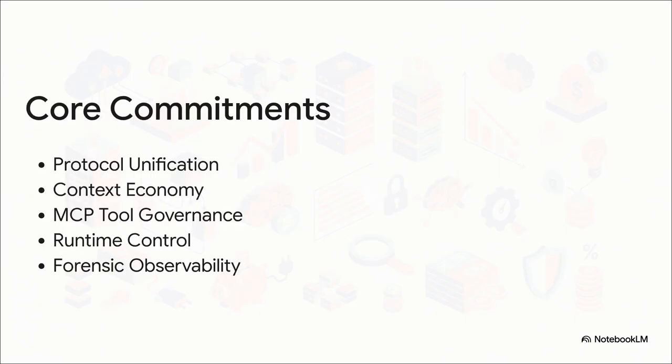So what are they? Well, these core commitments mean normalizing your data so you completely avoid vendor lock-in, compressing context to stop that prompt bloat we talked about, restricting tools to a strict least privilege model, pausing agent thrashing with hard runtime controls, and relentlessly auditing every single token through forensic observability. Let's actually break down the most impactful ones.